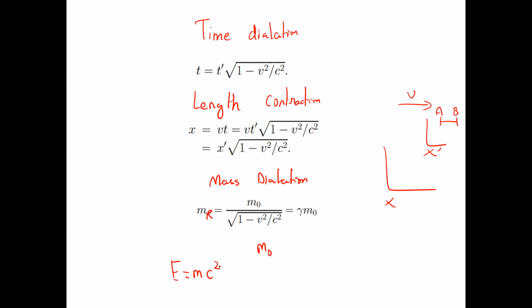It comes because we put this relativistic mass in the kinetic energy formula, mv squared. When you substitute this relativistic mass, you actually get this formula. So this is your rest mass, E is equal to mc squared. What this says is that energy and mass are the same quantities, but for a constant factor c squared. So energy and mass are proportional.